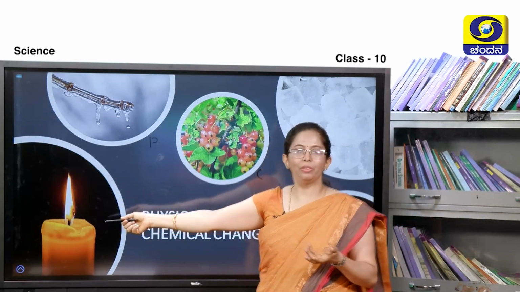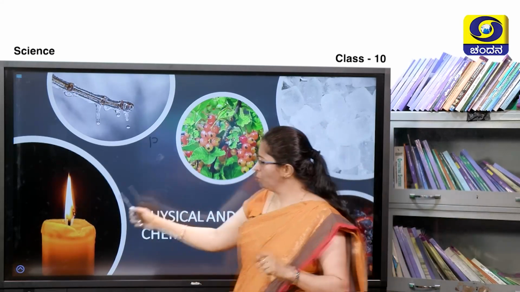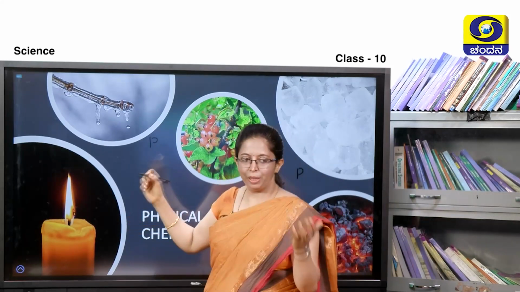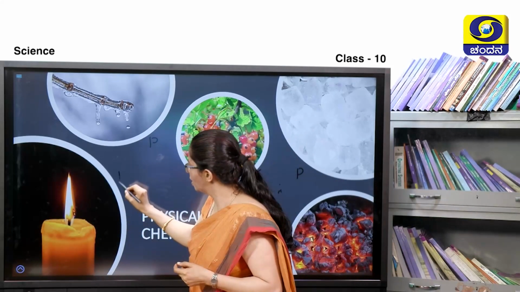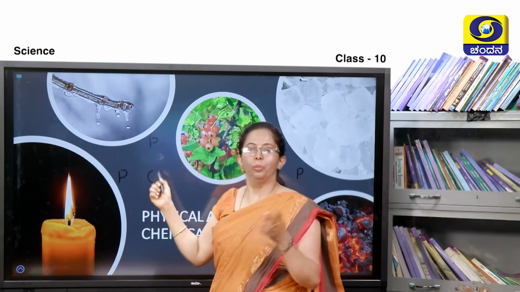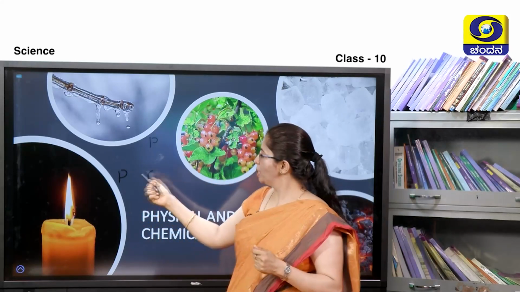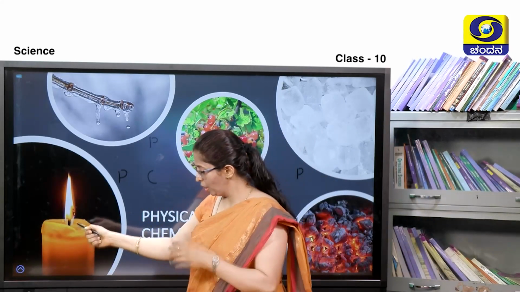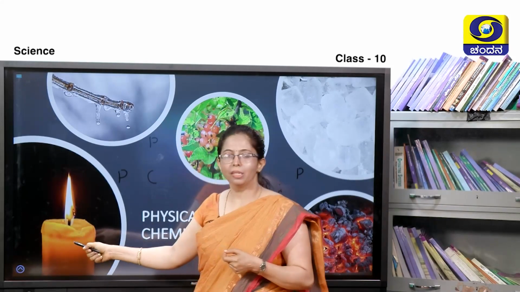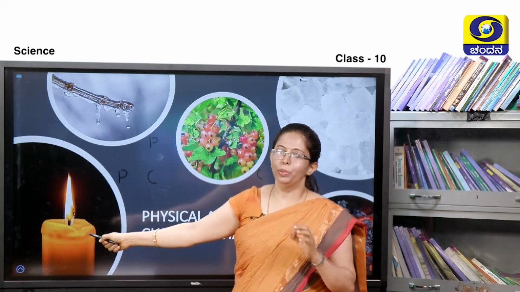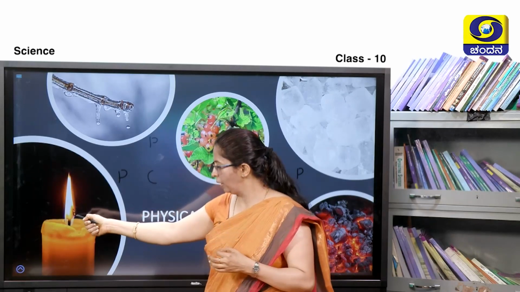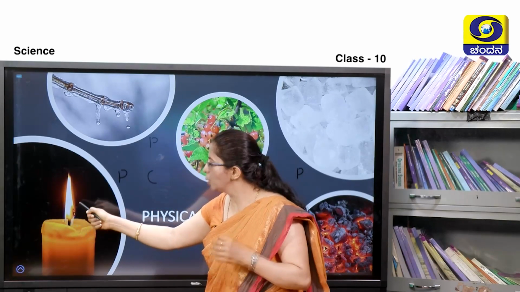What does it represent here? A candle is burning. What change do you think might be happening here? Some of you are saying it is a physical change and some of you are saying it is a chemical change. Both of the answers are correct, but how is it physical and chemical change? Physical change: when the candle is burning, you can see the wax. Wax is a carbon compound obtained from petroleum, whereas here we can see the wick of the candle along with certain wax, it is burning.